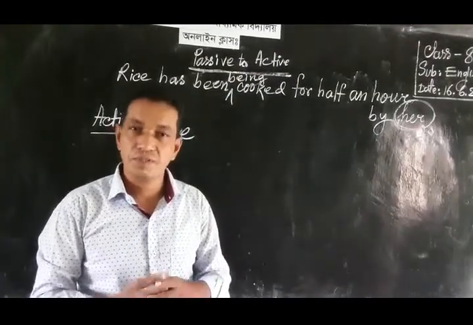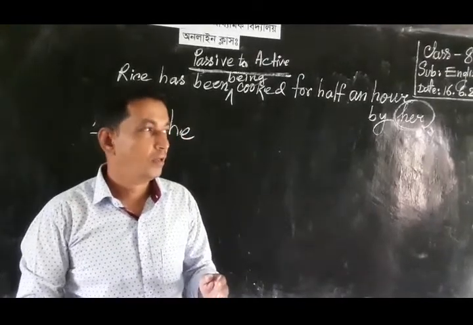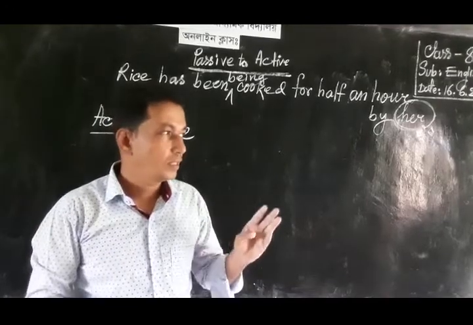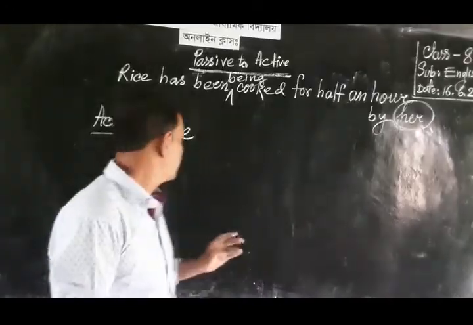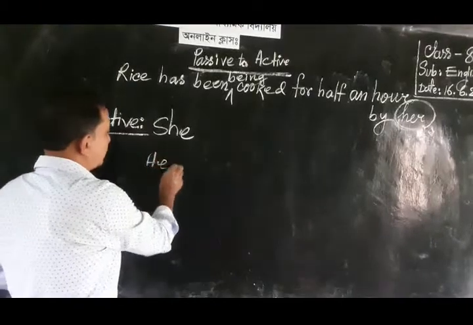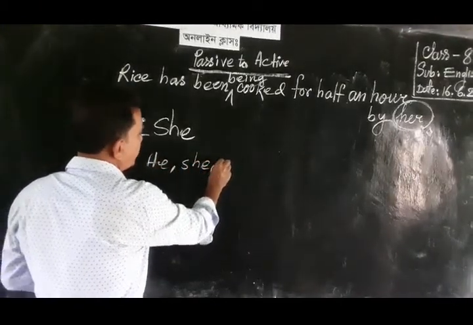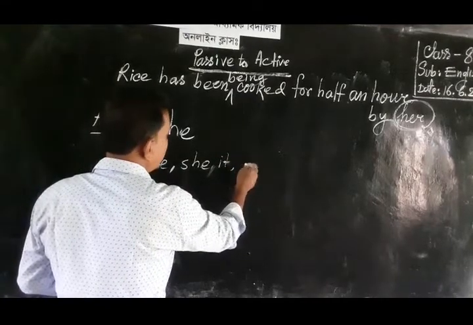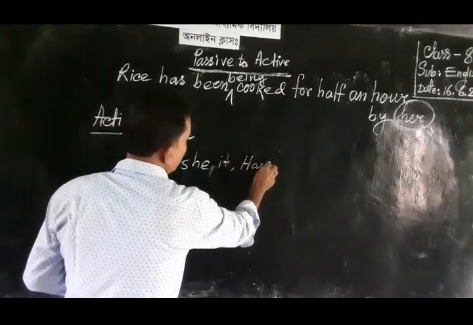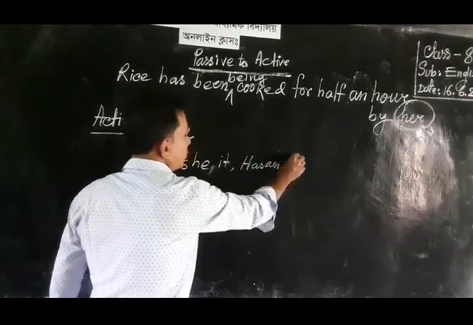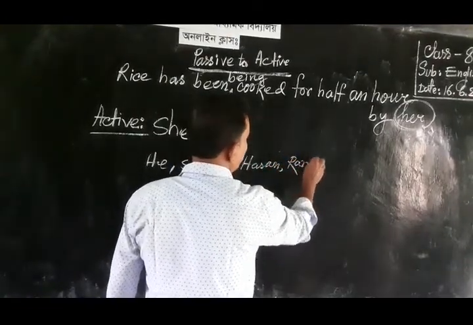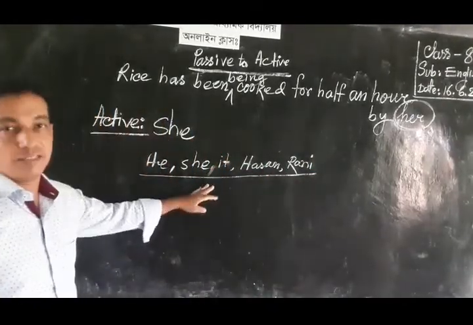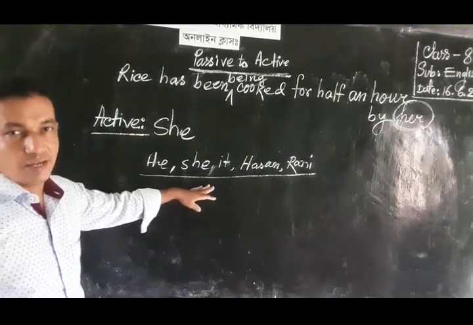If the subject is third person singular number, the auxiliary verb should be has been, such as he, she, it, any kind of noun, Hassan, Rani, etc. This is a singular subject, and this subject must take has been.